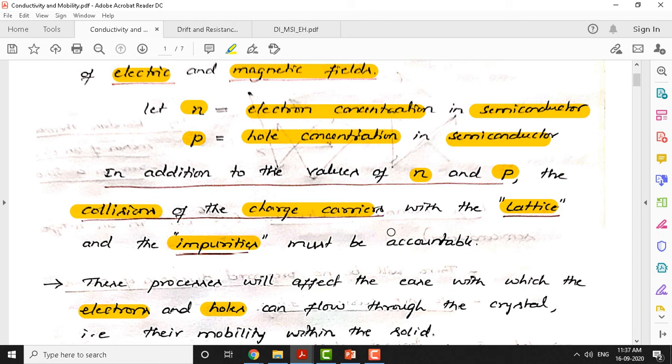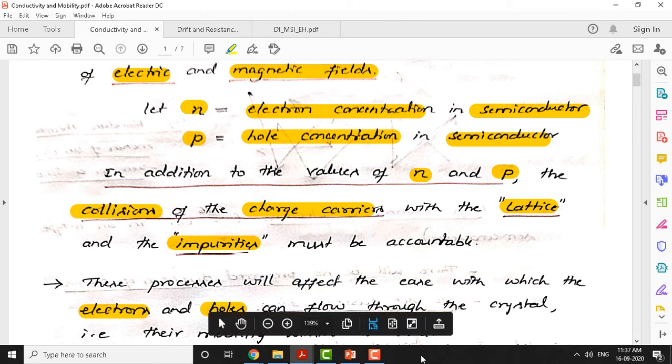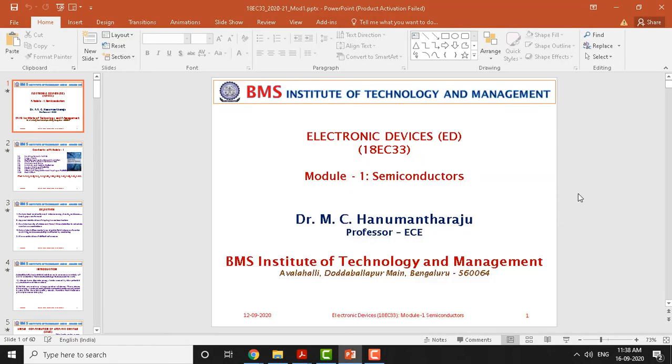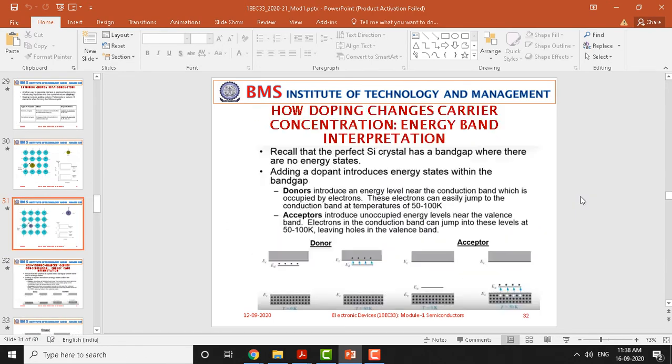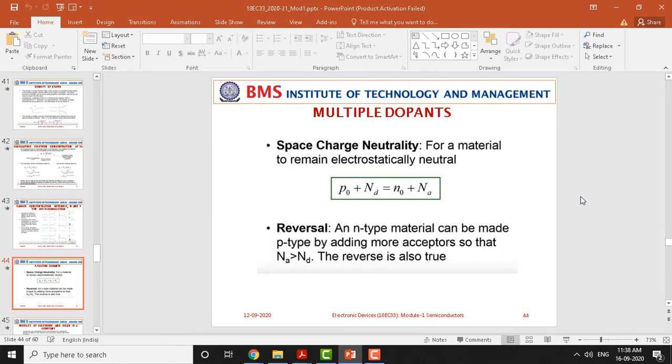On the other hand, if the road is perfect, but you still experience a lot of vehicles moving adjacent to you or opposite to you, then also the speed will decrease. So, the analogy is the same even in semiconductors. Even in semiconductors, charge carriers will undergo lattice kind of collisions or impurity kind of collisions. To clear this topic more, I would like to take you to the different sorts of collision that happen in a semiconductor.